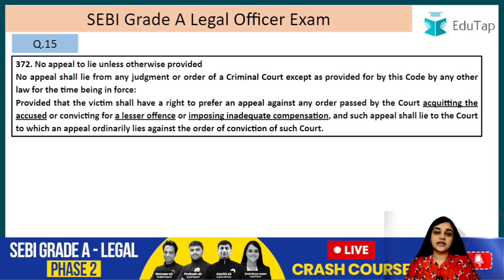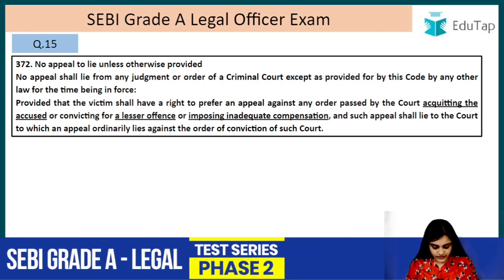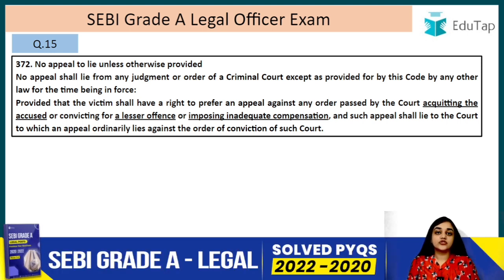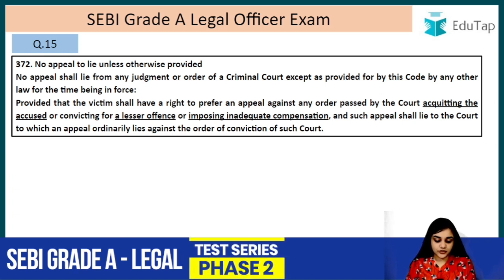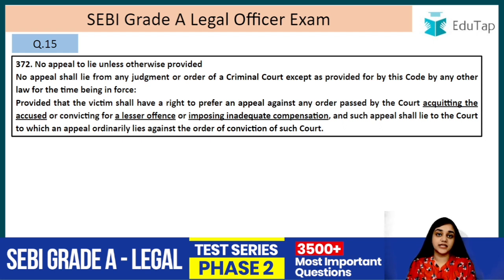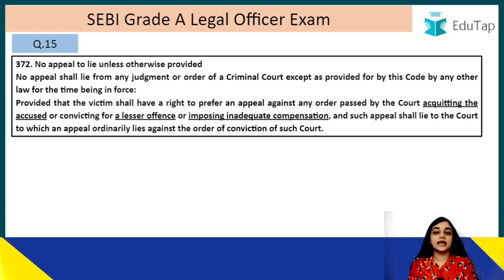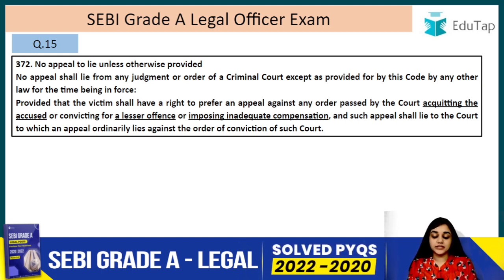So this proviso was actually added in 2008 because of the new trends in victimology, right? It was added in 2008, which now gives the victim a right to file an appeal in case of acquittal also, right? The grounds of such appeal are acquitting the accused, convicting for a lesser offence or imposing inadequate compensation. But for inadequate sentence, it is not mentioned here. In case the accused has been given inadequate sentence, then the victim can do what? The victim can file a revision, because this is not mentioned in this section, right? So I hope you are clear with these 15 questions.